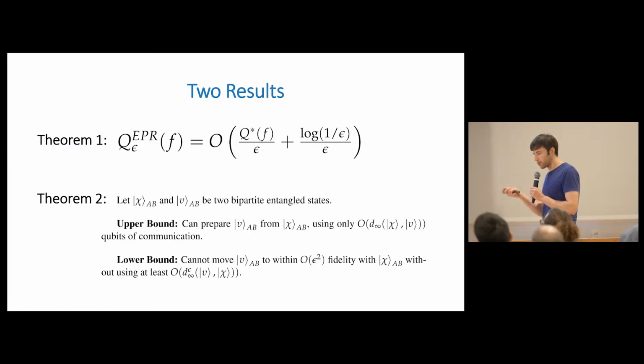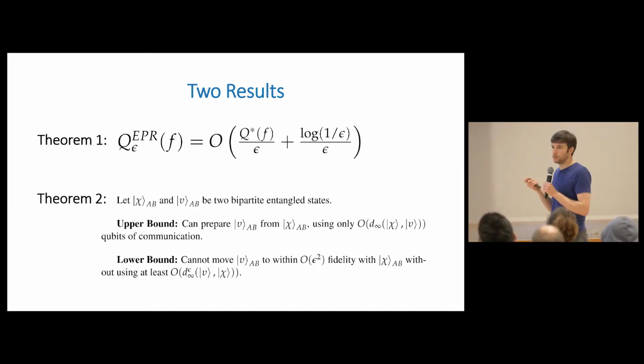And we both upper and lower bound this quantity. So we upper bound it by a sort of distance metric between the states chi and nu, which we define. We call it the L infinity Earth mover's distance. So I'll say a little bit about it later, and I guess the significance of it is that it's relatively easy to compute from descriptions of chi and nu, whereas previous results could bound this complexity of state conversion, but the bound was difficult to compute from a description of chi and nu.